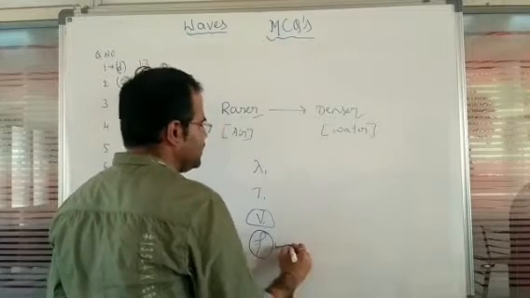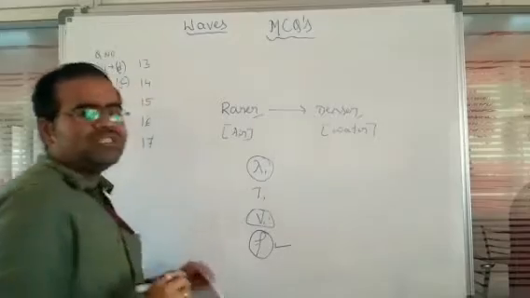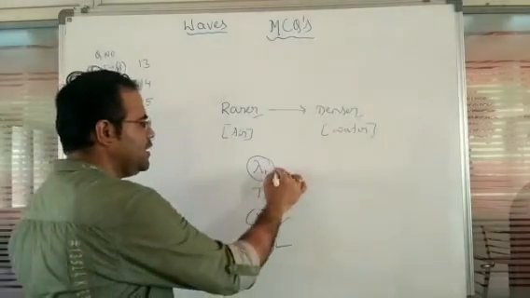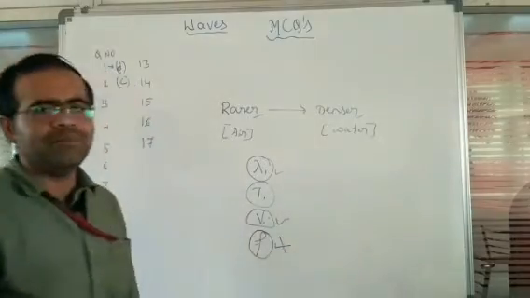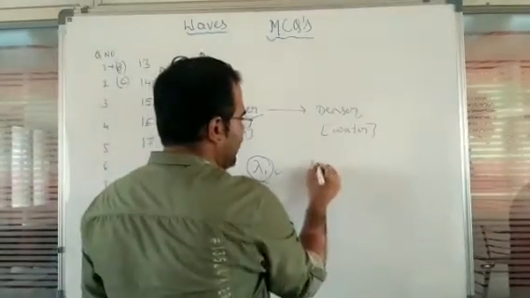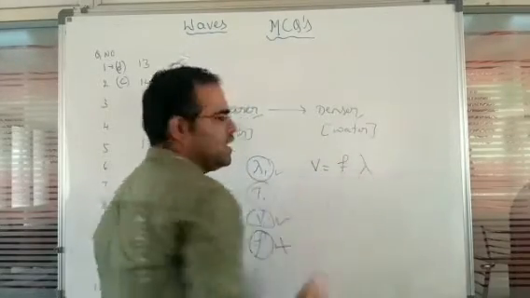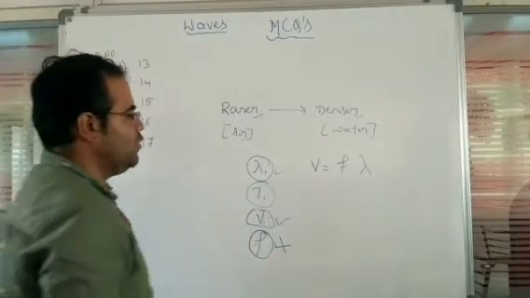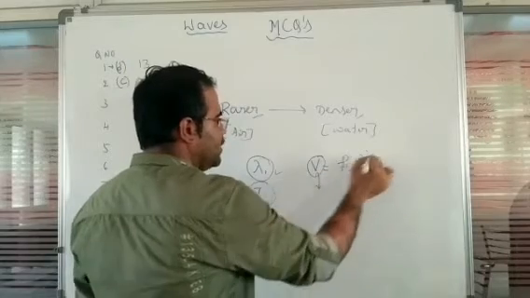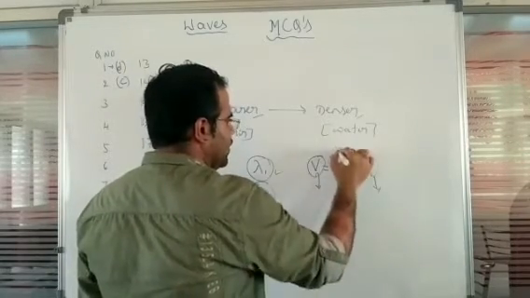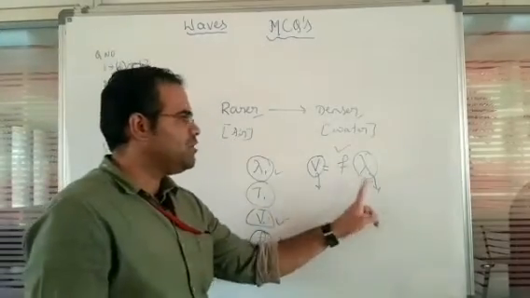Frequency should remain constant, so that velocity is reducing, so that wavelength also changes here. So if velocity changes, wavelength changes and time period changes, but frequency remains constant here. The reason is we have the formula: velocity is equal to frequency into wavelength. So if velocity is changing here, frequency should remain constant, so that wavelength should change here.